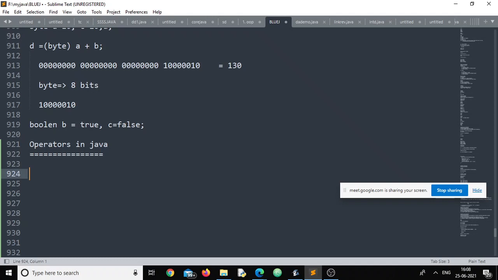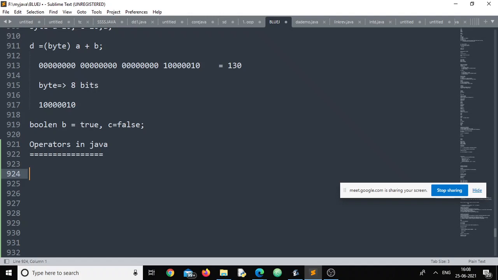Operators are always there to manipulate or calculate arithmetic as well as logical calculation. Operators are not only limited to arithmetic. There might be times when I need to compare two numbers, when I need to add two numbers, right? So not only arithmetic but also logical comparison. Both of these are operators.